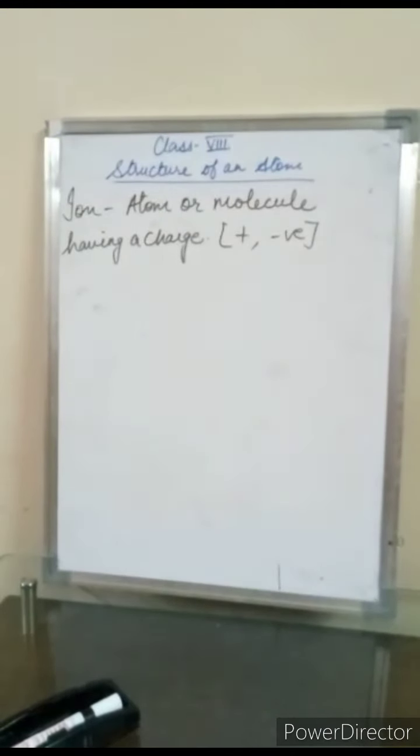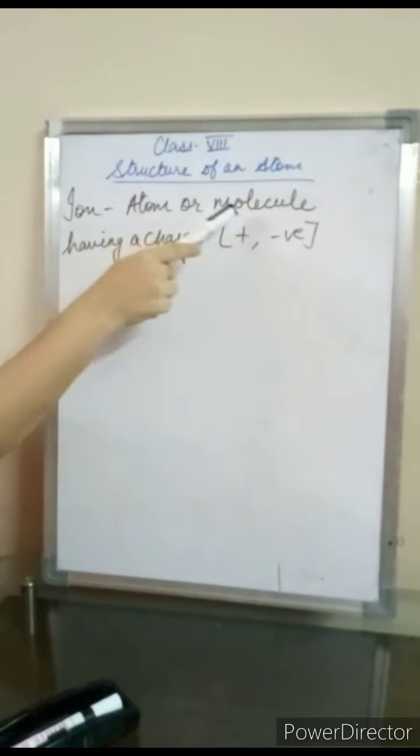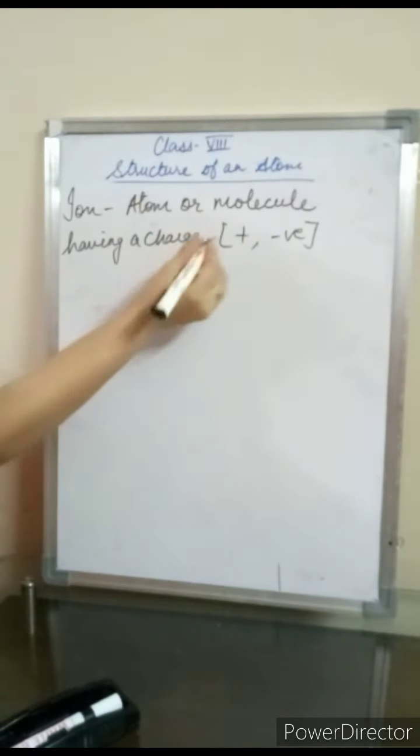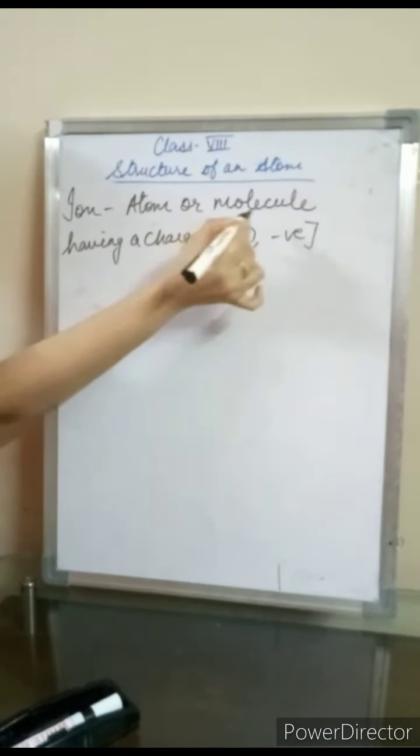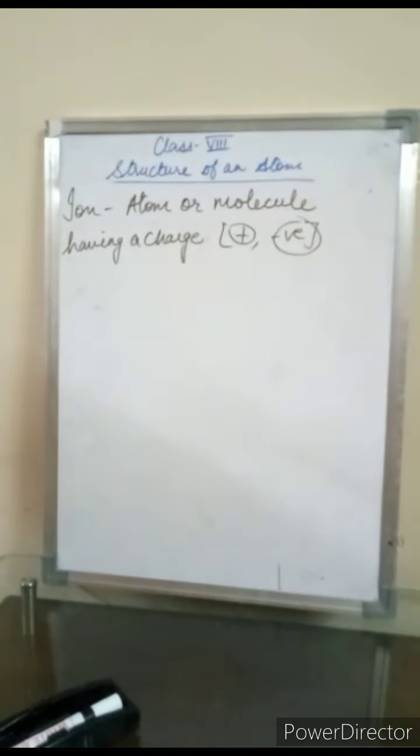Now students, we will learn the last topic given in your book, that is the ion. So what is an ion? An ion is an atom or a molecule having a charge. The charge can be either positive or negative. Now students, we know that an atom is electrically neutral, because the charge of the protons gets balanced by that of the electrons. But what happens when an atom loses or gains an electron?